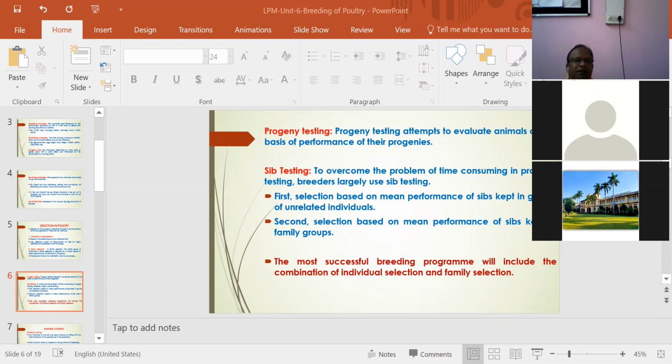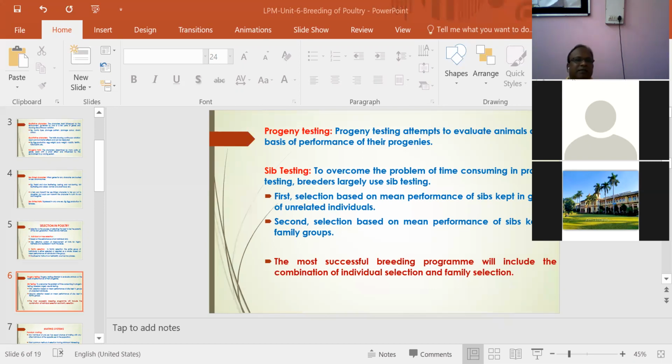But in sib testing we see the performance of their collateral sibs, that is a half brother, a half sister, a half daughter, a half son. That is why sib testing is done. It is required to overcome the problem of time consumption in progeny testing, because when we have to see the performance of progeny, it takes a long time. So breeders largely use sib testing.